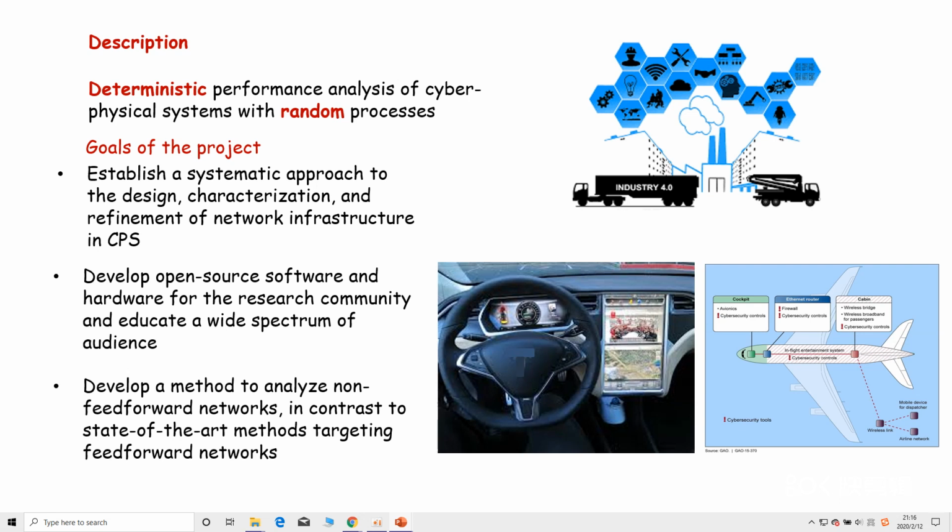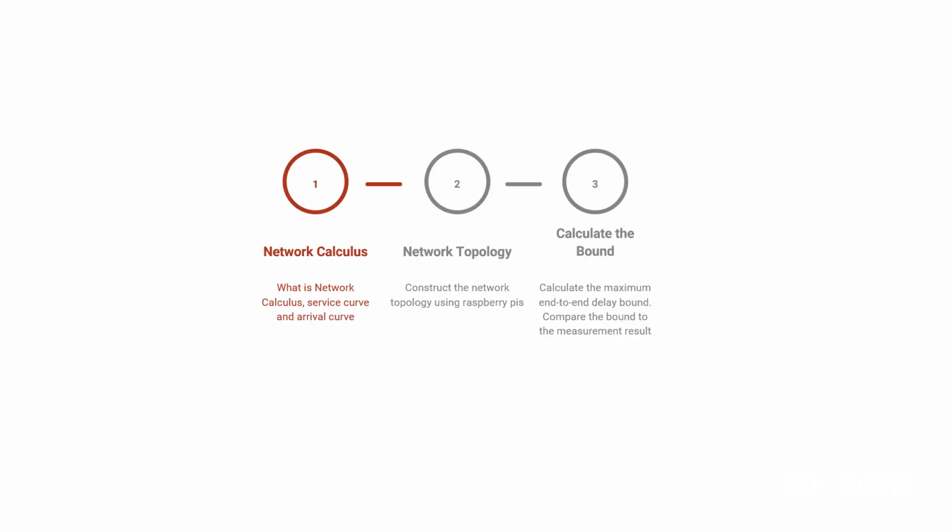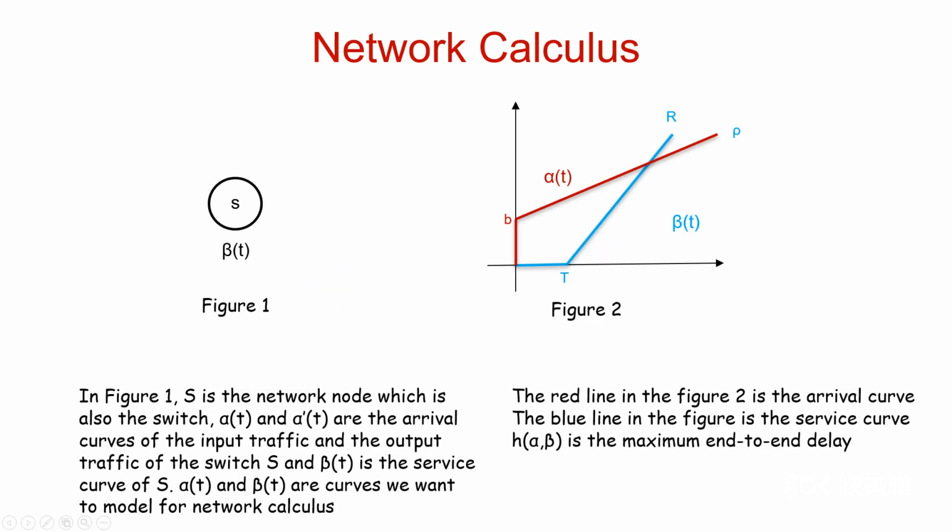We use network calculus as the theoretical framework for this project because it is designed to provide deterministic performance guarantees in computer networks. First, we must introduce network calculus. To use network calculus, we should characterize the flows and switches with arrival curves and service curves, respectively. An arrival curve is the upper bound of the cumulative curve of the packets arriving to a node. The service curve is the minimum performance which is guaranteed by the switch.